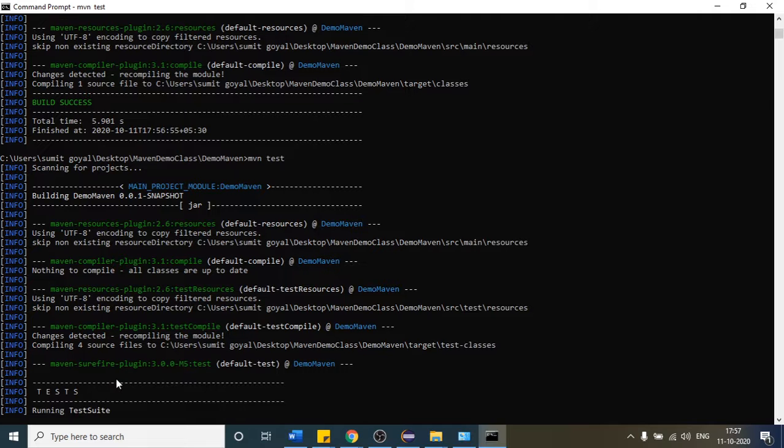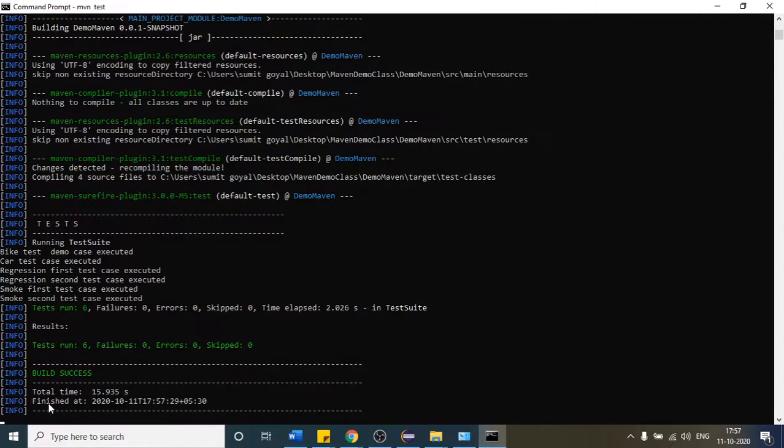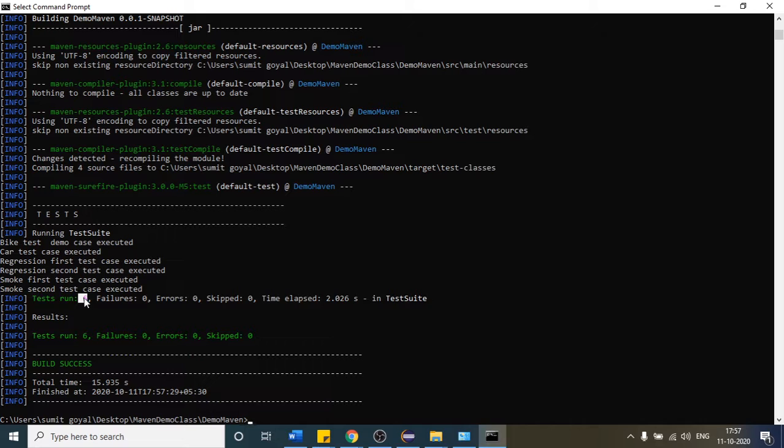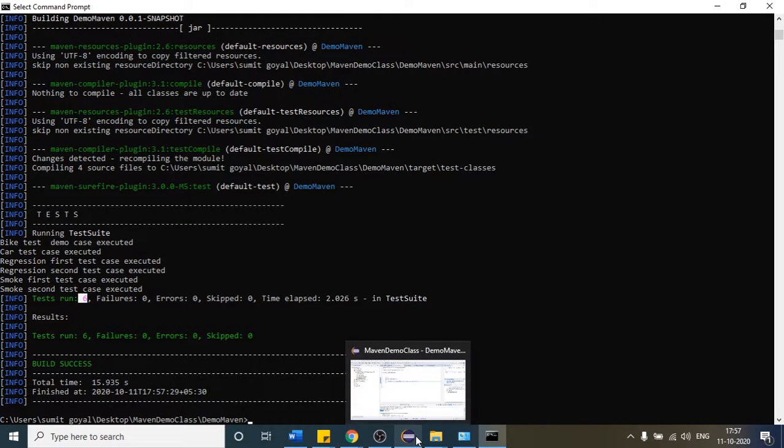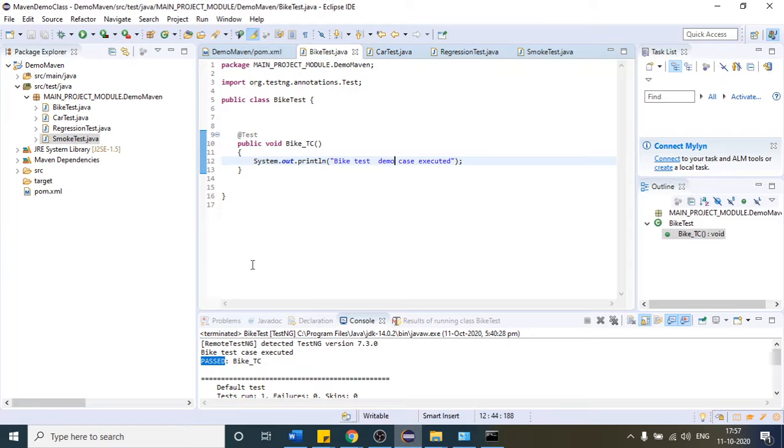You can see it has run all my test cases. Total count 6. Tests run 6, all passed. Errors 0, failures 0, so all have passed, and this is the output. One more thing, I told you in the beginning that I am providing Test at the end of every file, you can see.